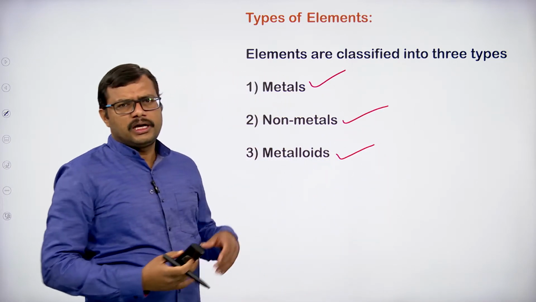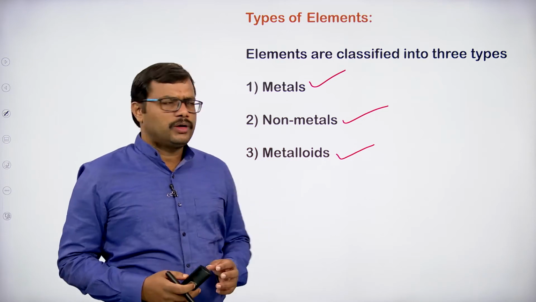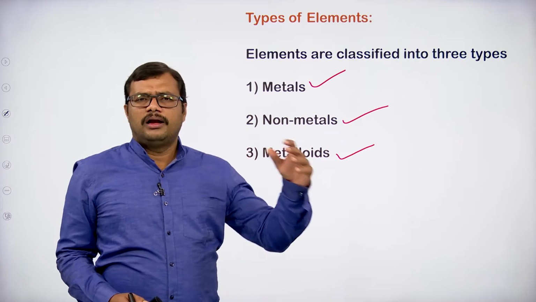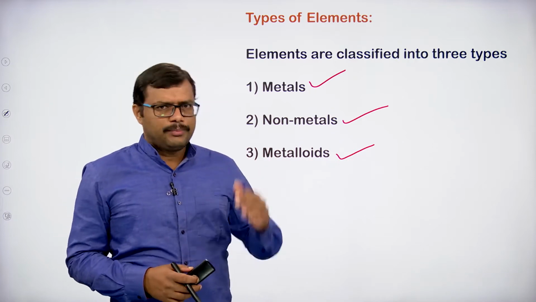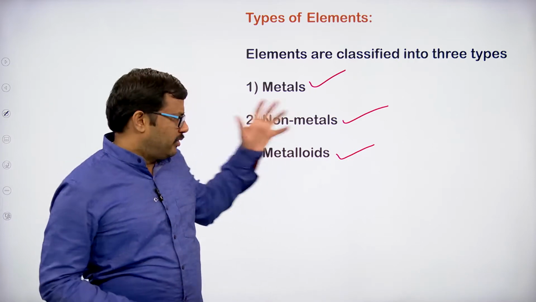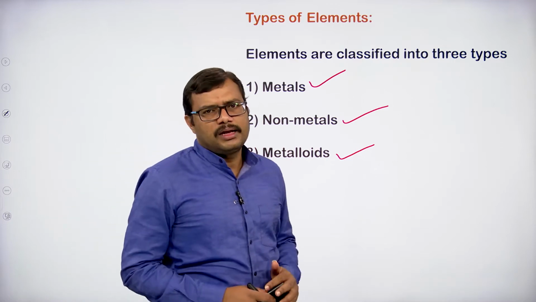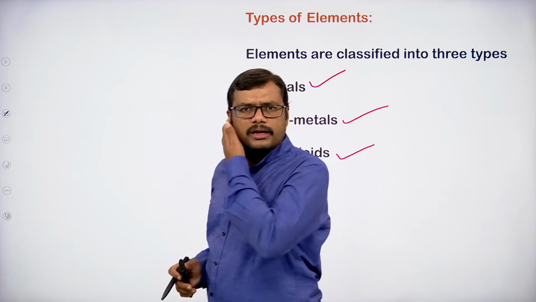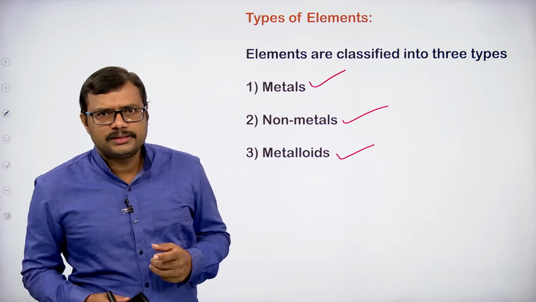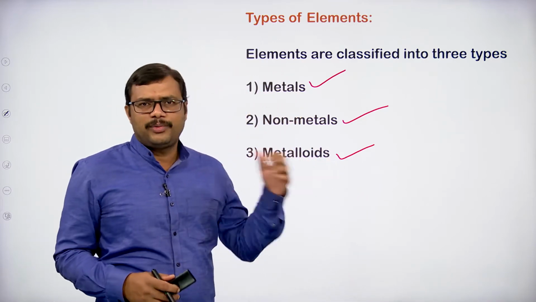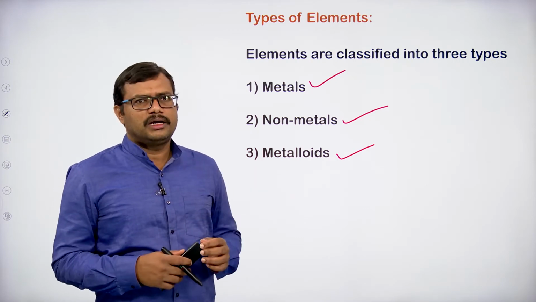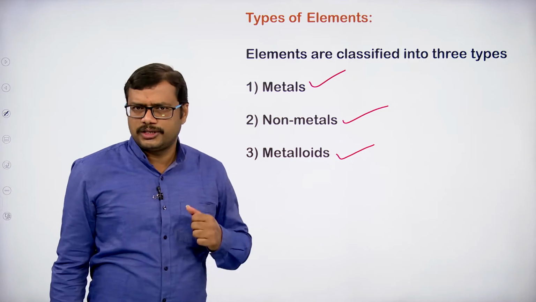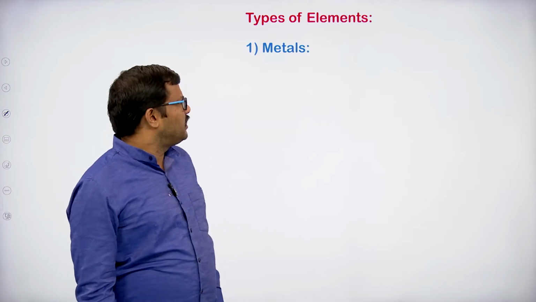So, today let us focus on these properties. The classification of metals, non-metals and metalloids: where the metals are present, what the properties of metals are, where the non-metals and metalloids are present in the periodic table, and what their properties are. We will come across all these things in our discussion today. Let us start with the metals.